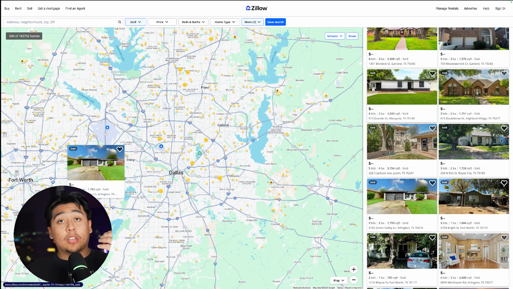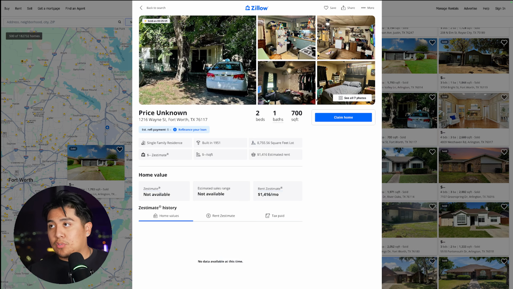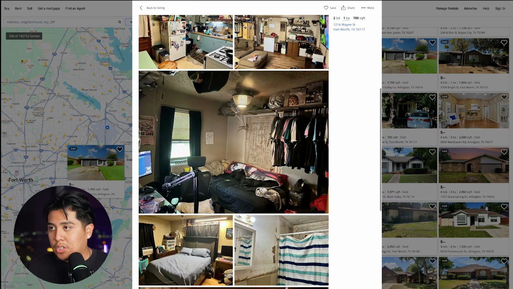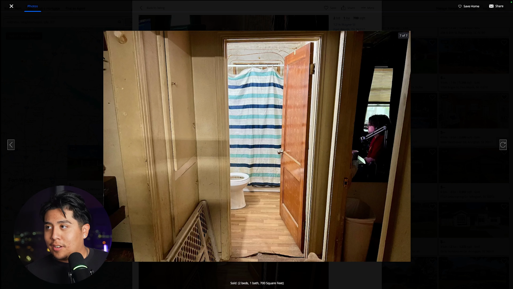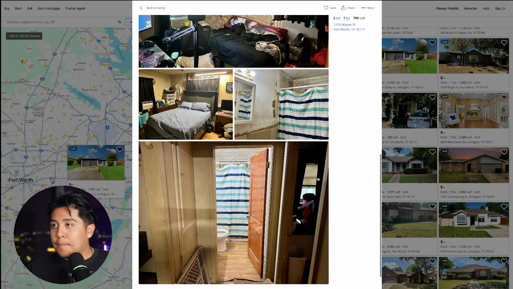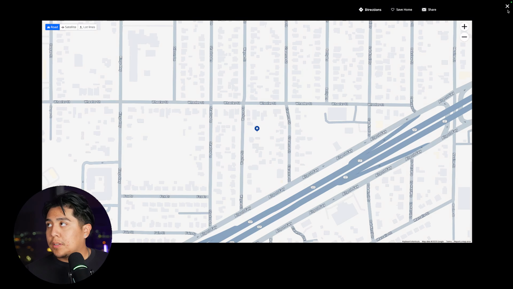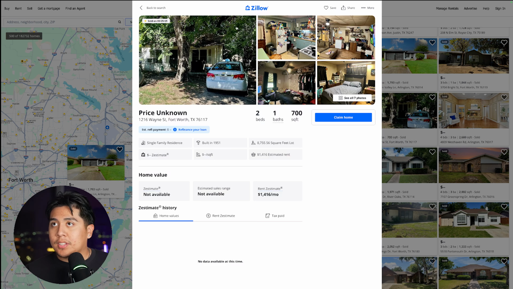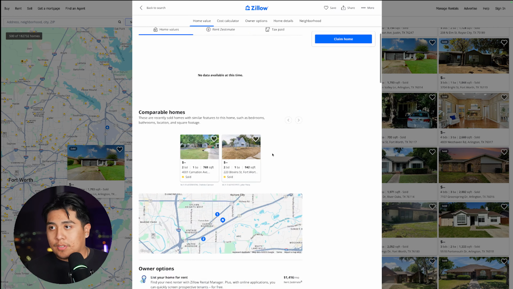Now, let's say you come across a distressed property. So let's keep looking, seeing if I see something that's in distress. Like this one, it shows it's worn out. But long story short, someone that would go out of their way to buy a property like this one that needs a lot of repairs is not necessarily someone that's looking for their dream house. It's almost always flippers and investors, right?